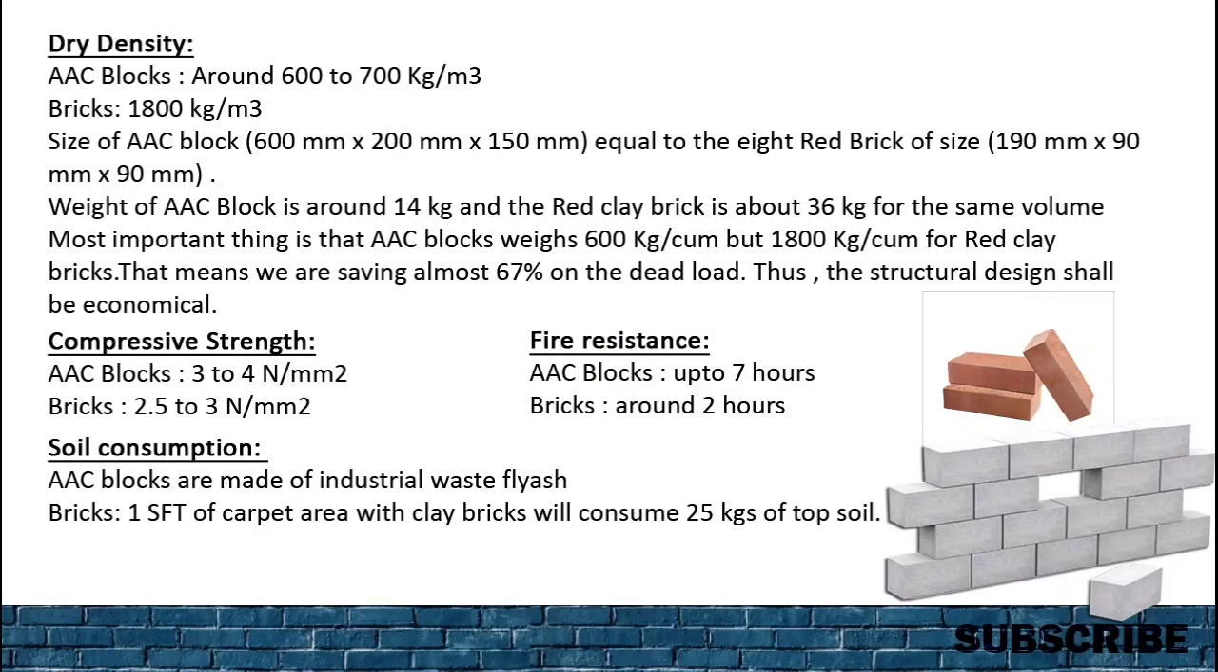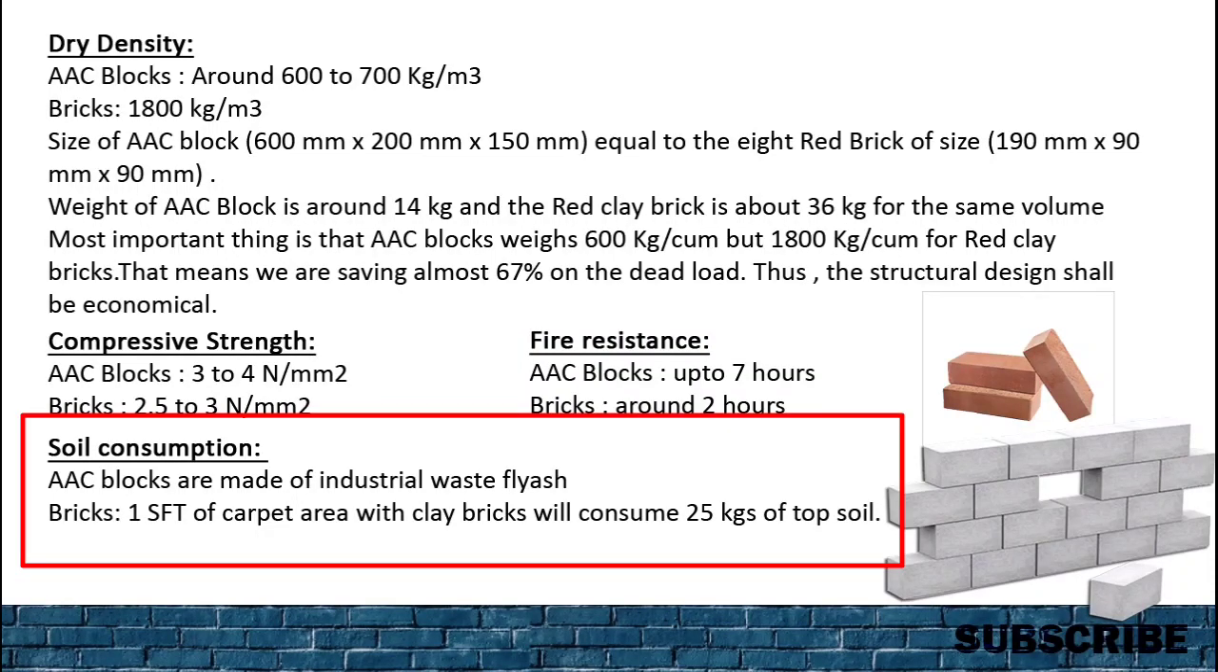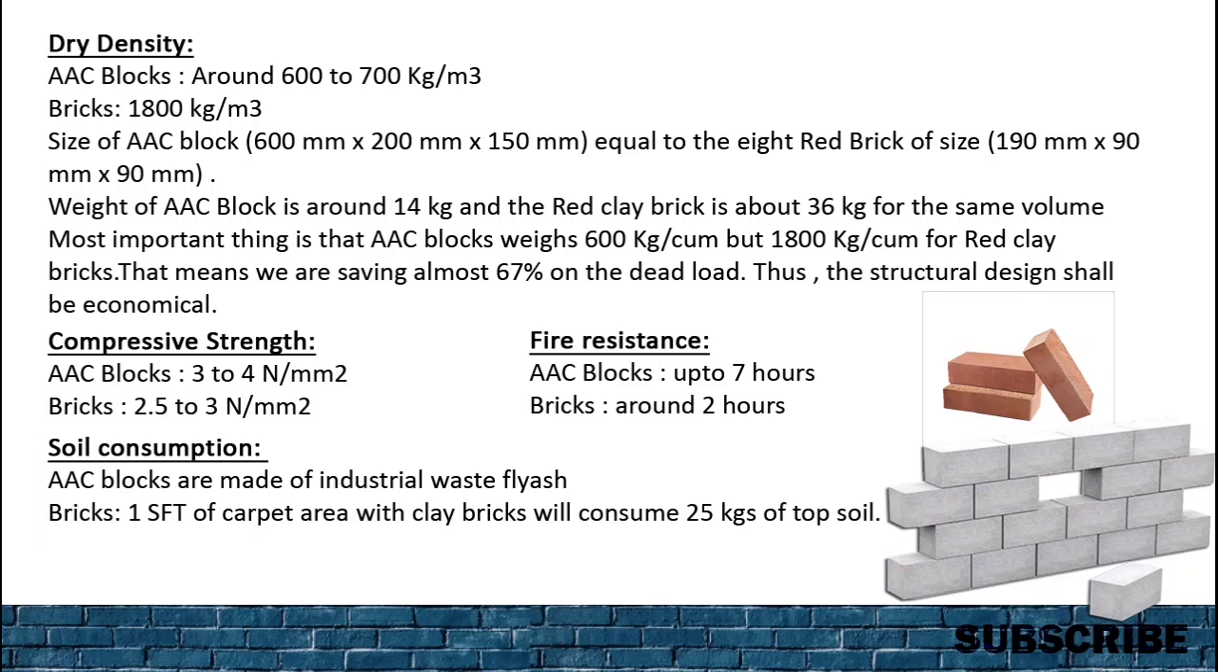Then soil consumption. AAC blocks are made of industrial fly ash, so there is no soil consumption, whereas brick consumes 25 kg of topsoil for manufacturing 1 square feet of carpet area.